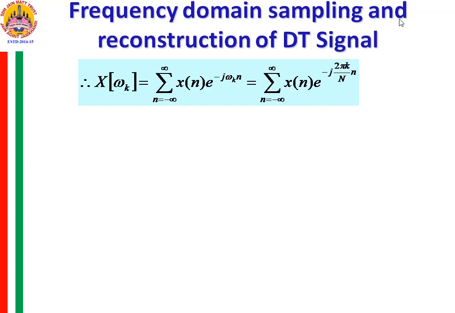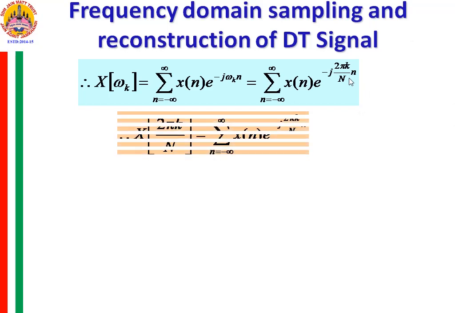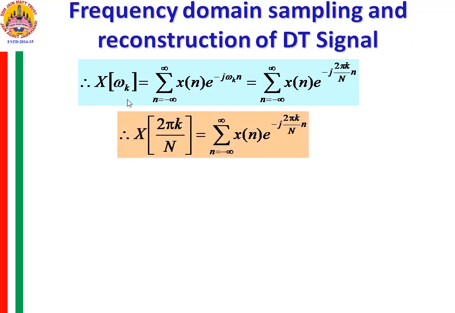So, in this expression, replacing ω_k with 2πk/N, the equation becomes the summation n from minus infinity to plus infinity of x[n] e^{-j2πkn/N}, capital N, with this small n. Now, since ω_k is 2πk/N, I can also write this equation as X(2πk/N) equal to the summation n from minus infinity to plus infinity of x[n] e^{-j2πkn/N}.